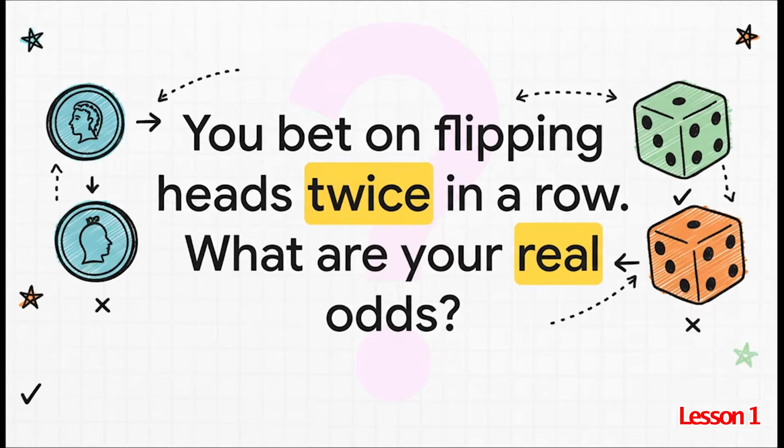Imagine you bet a friend that you could flip a coin and get heads. Not just once, but twice in a row. Your gut might be telling you that the odds are still 50-50, but is this actually true? Let's find out the exact answer.